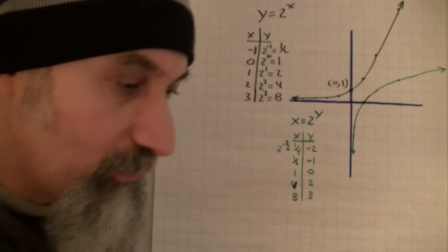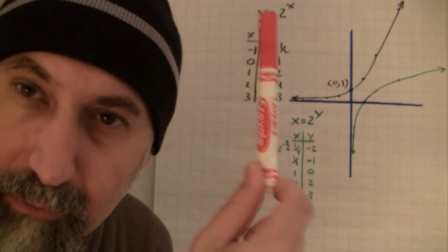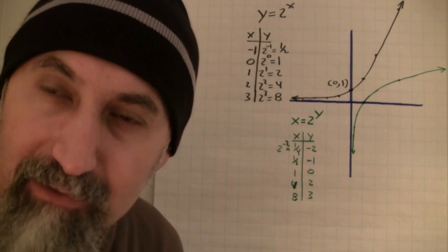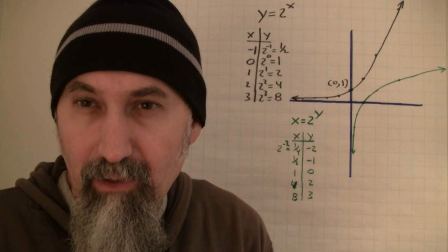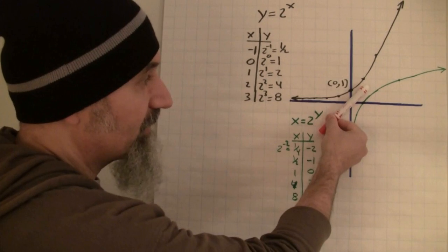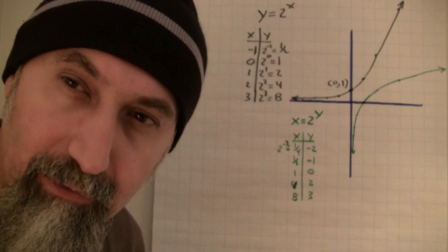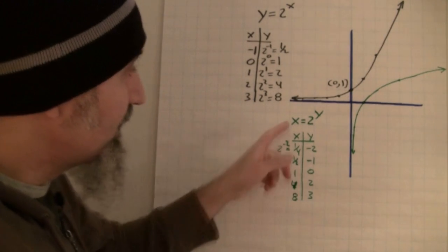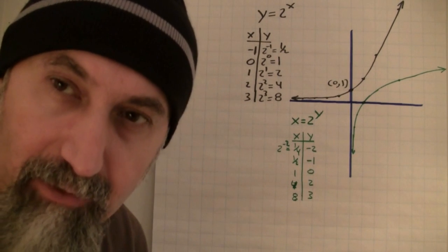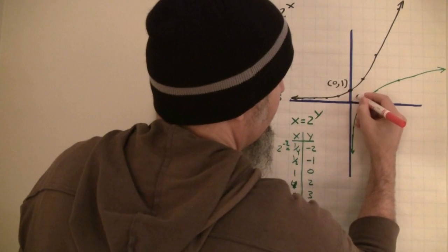And what we say we've done, when we switch the position of the x and the y, right, what we're really doing is reflecting a function on the line y is equal to x, okay, a line that goes at a 45-degree angle this way. So that's what we're really doing when we're dealing with logs. Logs are the inverses of exponential functions, right? So if we do sort of a mirror line here,